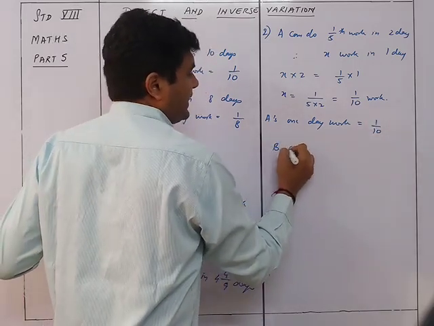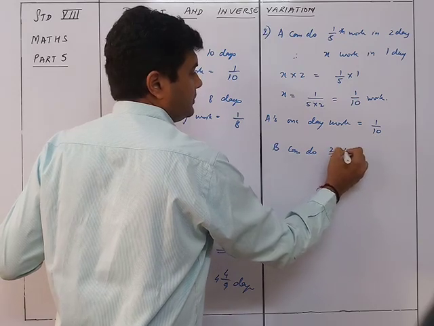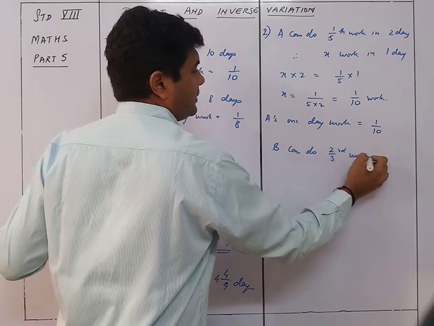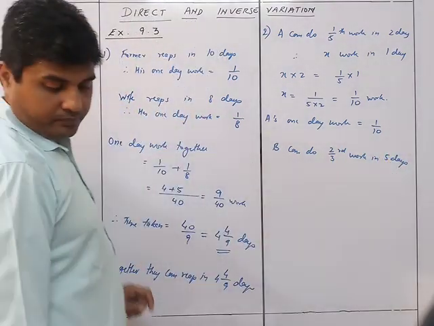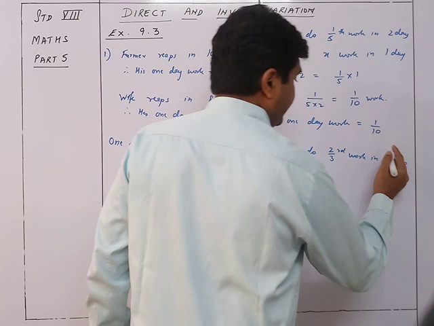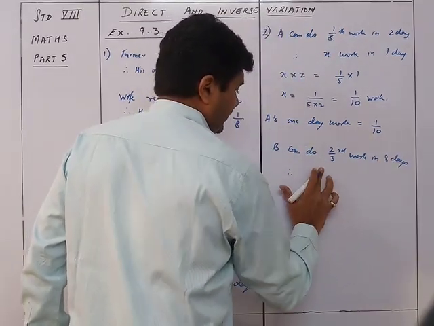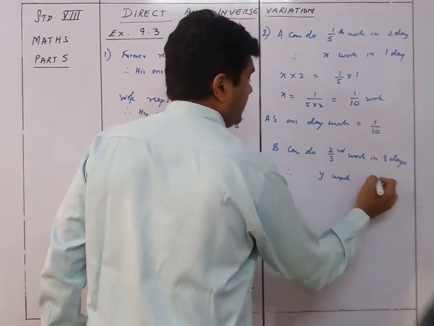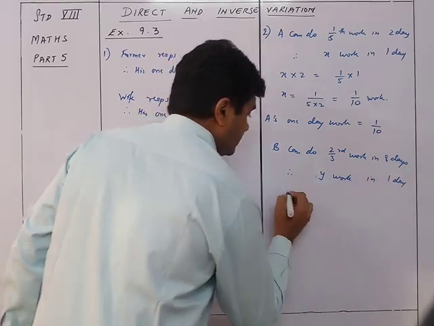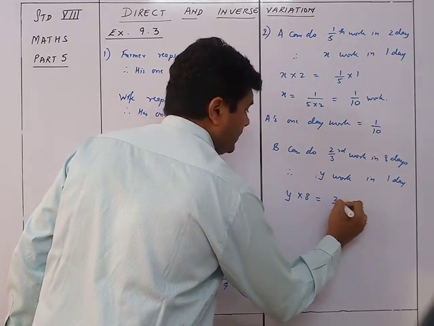Now it's given B can do 2/3 work in 8 days, sorry, it is 8 days. Therefore, X is already taken, so Y work in 1 day. So Y into 8 is equal to 2 upon 3 into 1.